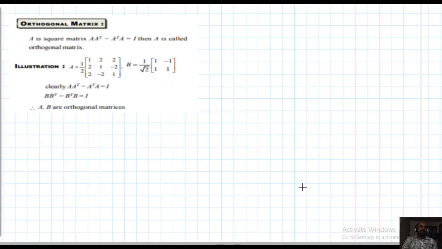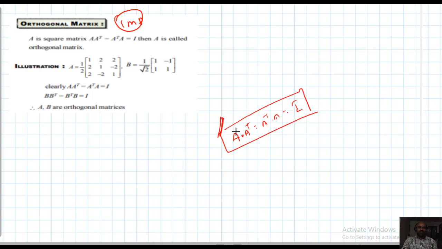Orthogonal matrix. This is also important. Any square matrix A is said to be orthogonal if A into A transpose equals A transpose into A equals I. Any square matrix that satisfies this condition is called an orthogonal matrix. Some examples are given here; you can verify them, that is not a big problem. So you should remember the types of matrices. Orthogonal means A into A transpose equals A transpose into A equals I, the unit matrix.